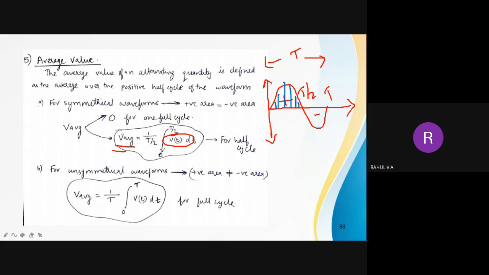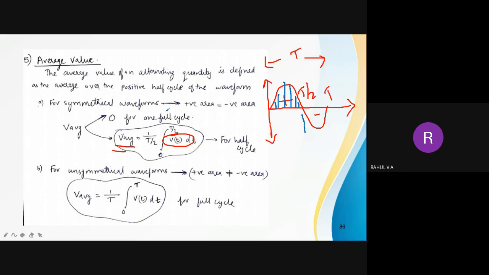So integral from 0 to T by 2 of v of t, where v of t means the instantaneous value. I am adding all instantaneous values, and then dividing by T by 2, the total time duration. That will give you the average value. Once again, the average value is the average of the positive half cycle.